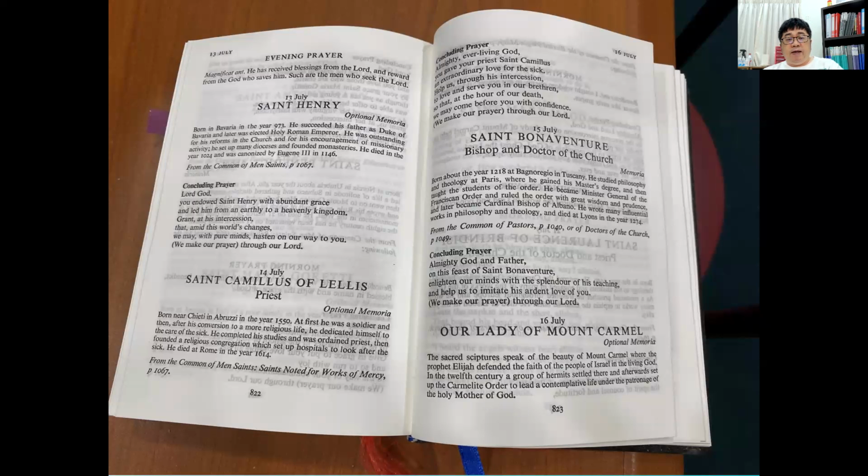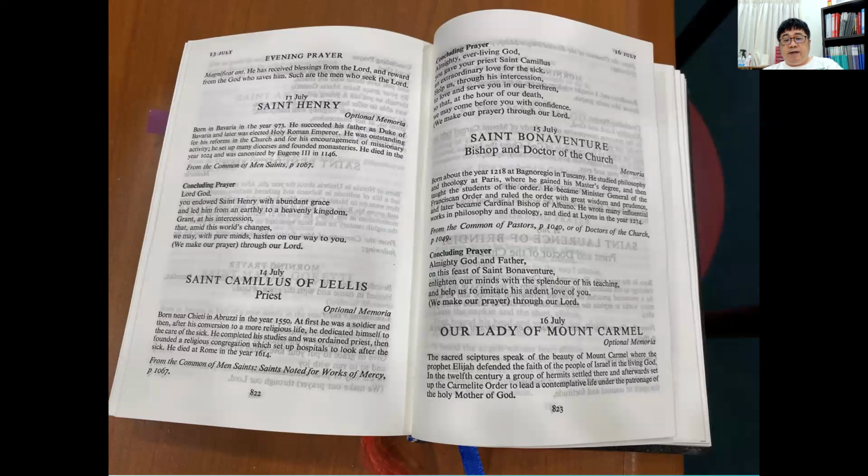Otherwise, we normally ignore it. Saint Bonaventure, as you can see, bishop and doctor of the church. What this means is that if you come across a memorial such as Saint Bonaventure, which is an obligatory memorial, then we are required to pray this particular saint.